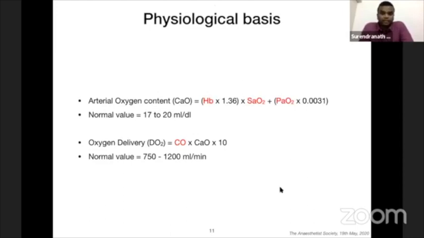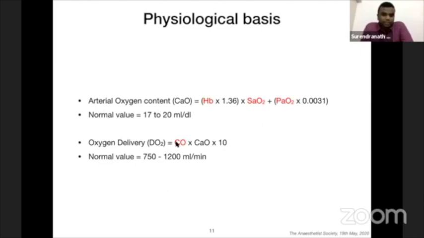But if we can improve the partial pressure, you can give a hyperoxic mixture, then you can sustain to a certain extent, because the normal value is between 17 to 20 ml per deciliter, which is delivered to the patient. We can sustain the patient's life to a certain extent.